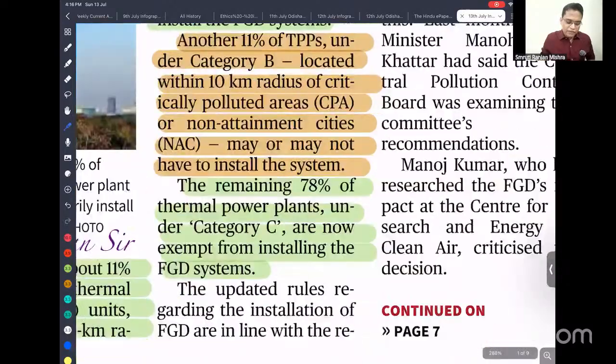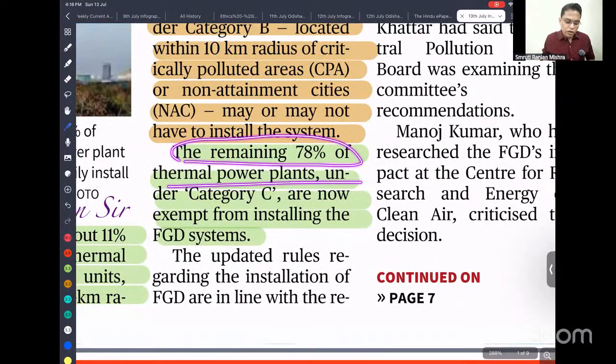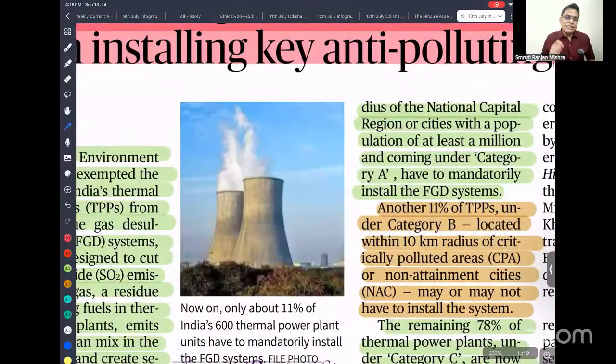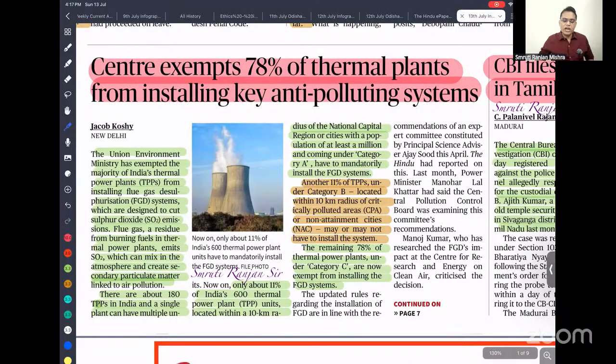And the remaining 78% of the thermal power plants, under Category C, are now exempted from installing flue gas desulfurization. So we can say that installation of flue gas desulfurization has been categorized into three parts. First, any thermal plant located within a 10-kilometer radius of the National Capital Region, or a million-plus city, is Category A. They have to install flue gas desulfurization. In the second category, if it is within 10 kilometers of a critically polluted area, we may or may not; there is no condition. But the 78% that do not fall in criteria 1 or criteria 2 need no installation.